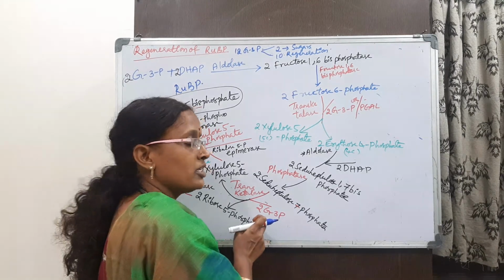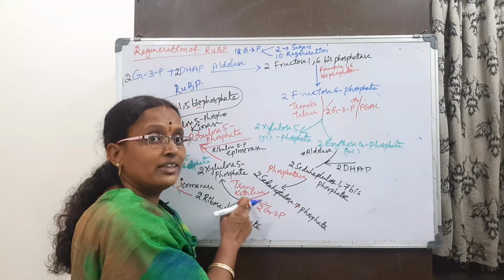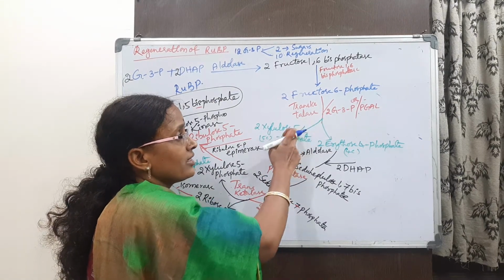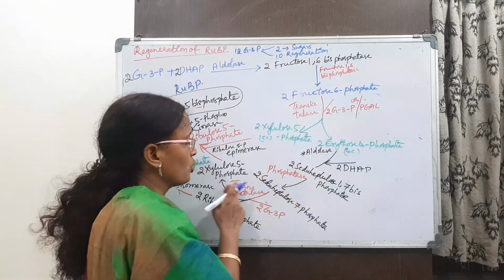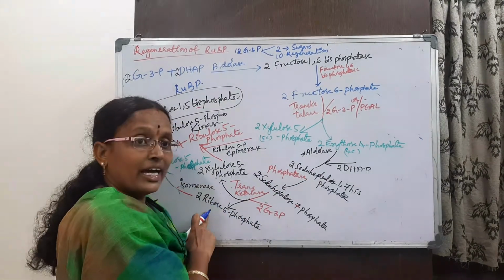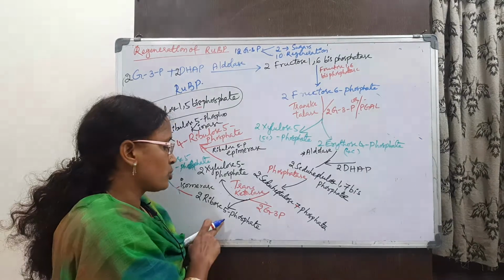Again this 7-phosphate, by taking glyceraldehyde phosphate in the presence of transketolase. Here also transketolase. Wherever there is transketolase, remember that 2 products are produced. Here also 2: xylulose 5-phosphate and ribose 5-phosphate.